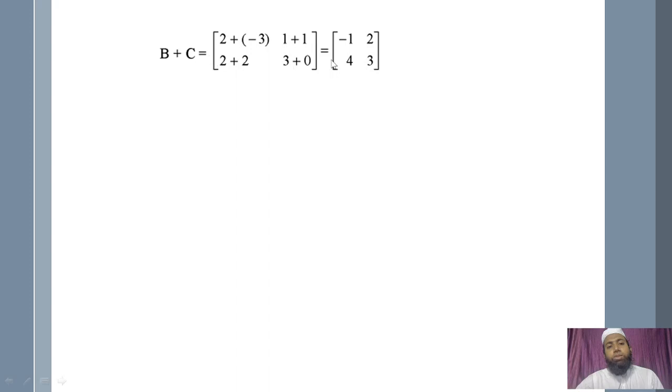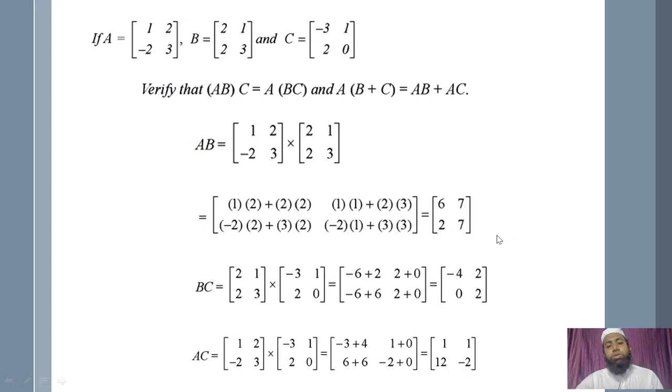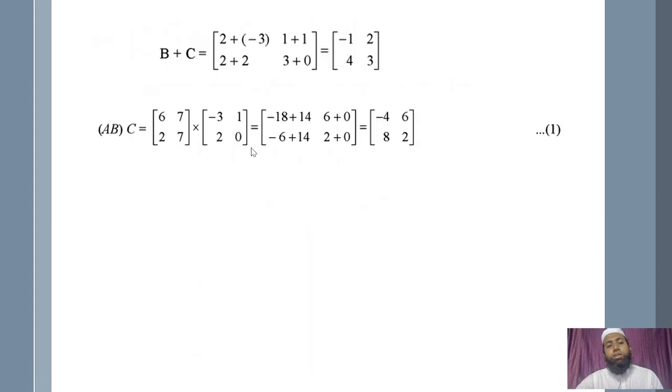Let us take B plus C. So addition is simple, element wise. So this is minus 1, 2, 4, 3. Now let us multiply AB into C. We got the product of AB, 6, 7, 2, 7, and C. So we are multiplying this with C. Again the same matrix multiplication is there. So this is minus 4, 6, 8, 2.